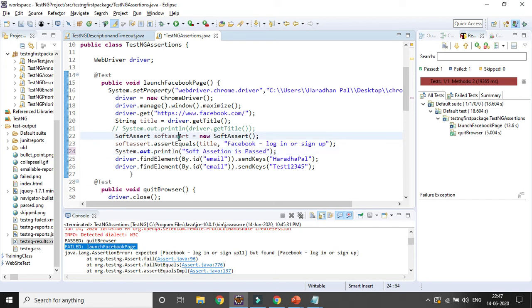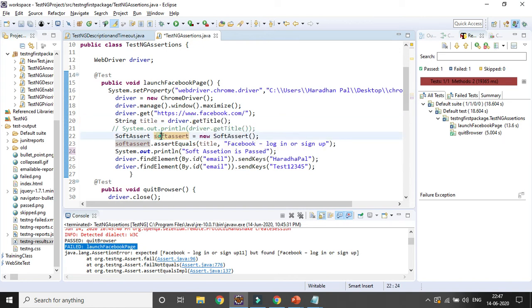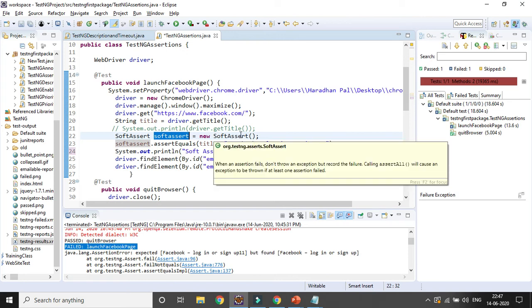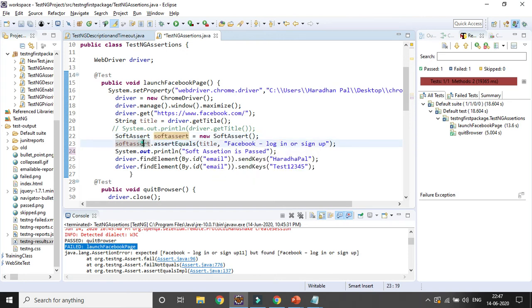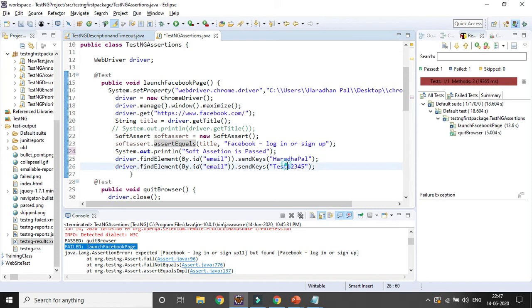Okay, so first I am launching the browser, I am passing the URL for Facebook, and I am storing the title in the title string. I am creating an object or instance of the SoftAssert class, right? Then using that object, I want to validate whether the title matches the Facebook login or sign up title. As it should match exactly, my output will be that the soft assertion is passed, and it will be executed to the next step.